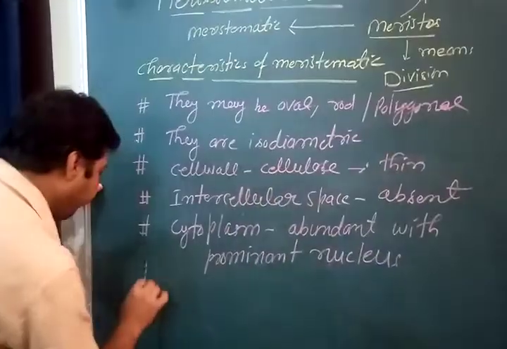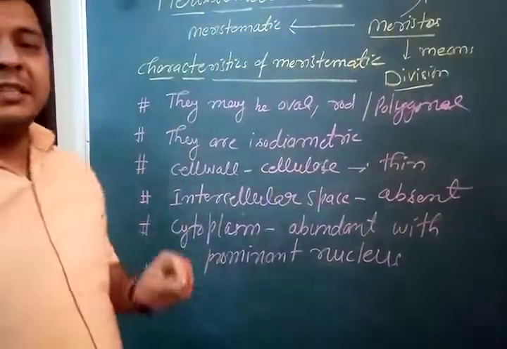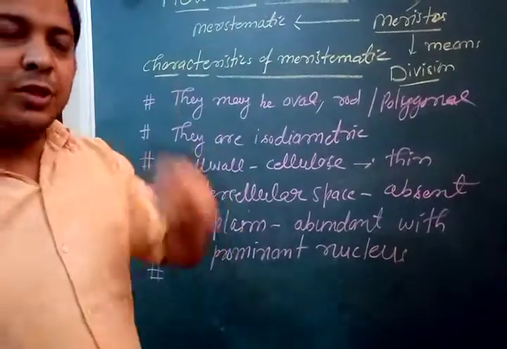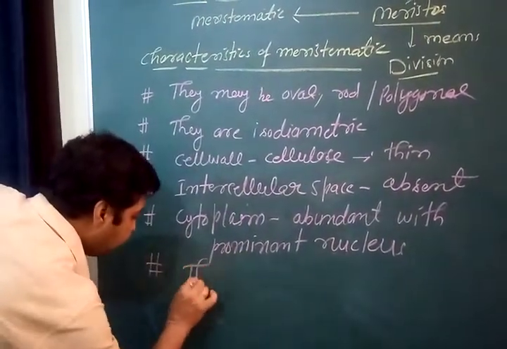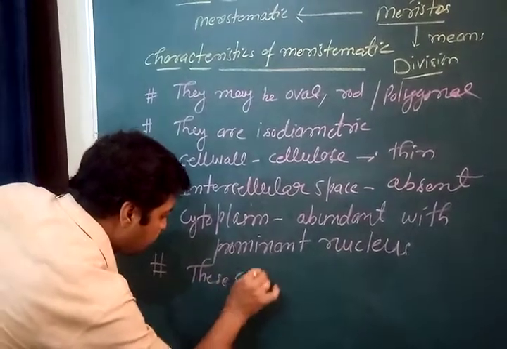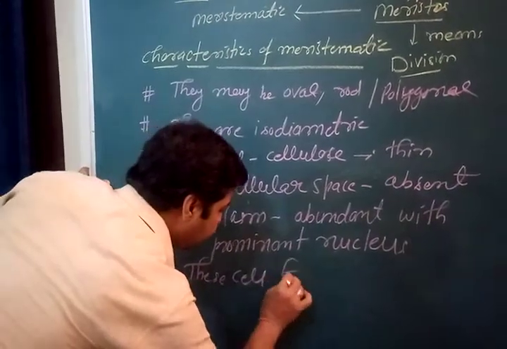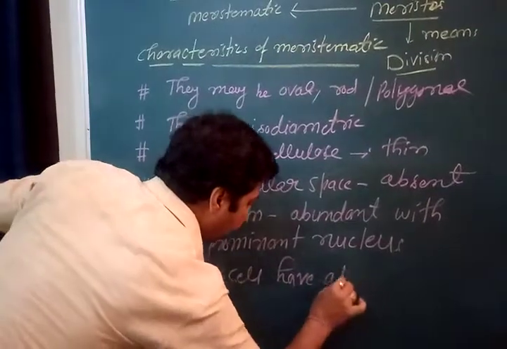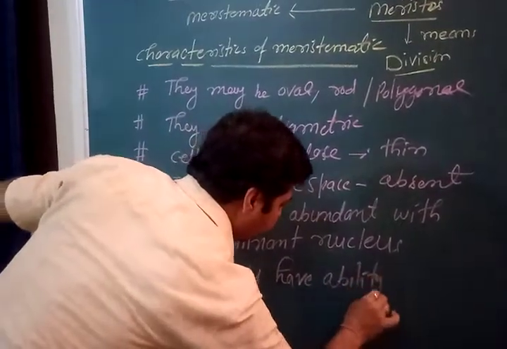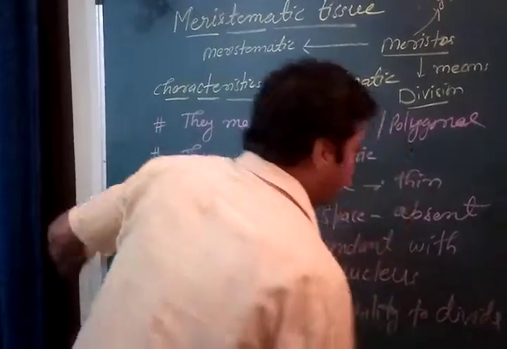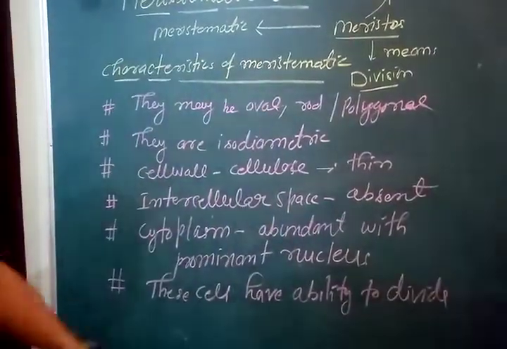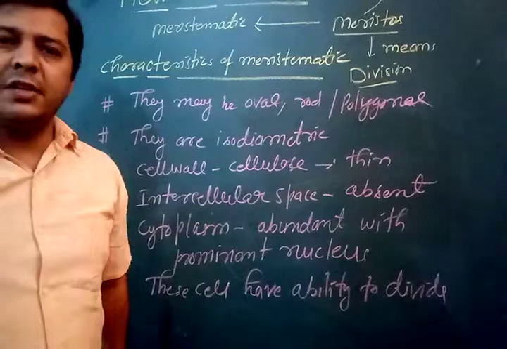And the last, very important: the cells have the ability to divide. So these are the different characteristics possessed by meristematic cells.